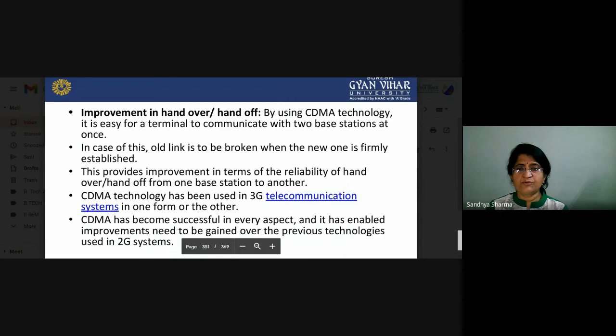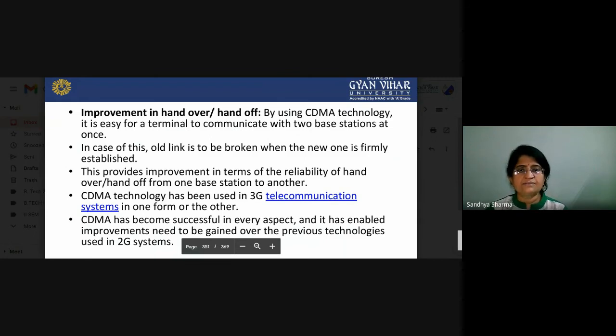This provides improvement in terms of the reliability of handover or handoff. So in these devices we are working on soft handoff.